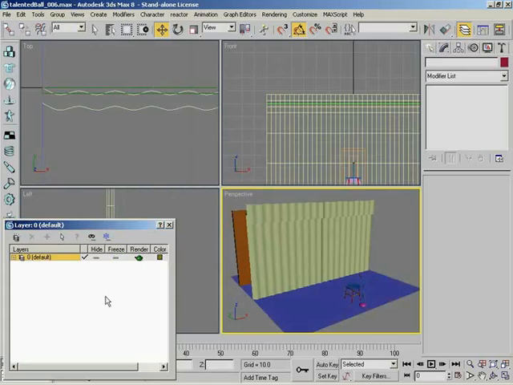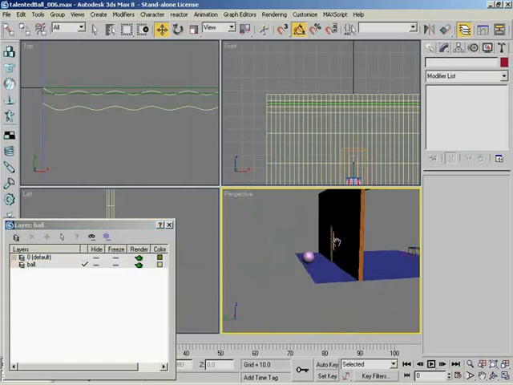So now I'll go ahead and create a new layer. There are a couple ways that we could go about this. We can hit this button here for creating a new layer, and then add our objects to that new layer, or you can select the objects first and then hit this button, and it'll automatically be added to that new layer. Well, let's try it both ways. Let's create a layer first. Now, let's make this a layer for the ball.